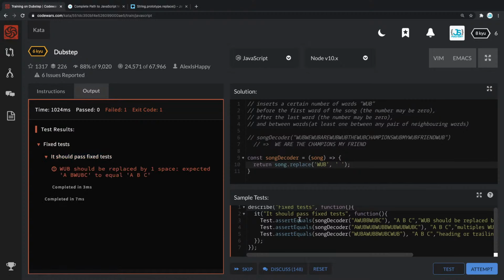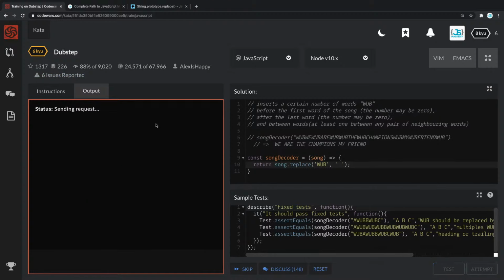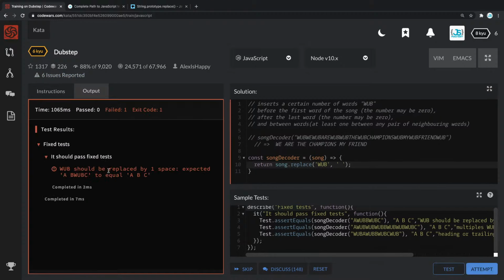Let me see. So in here we have sample tests, instructions, and then skip. And there we go. Let me try clicking attempt if that's gonna give us something more. No, what should be replaced by one space? Expected a... Okay, great. So it doesn't work. Someone mentioned replace all. That's a great question.